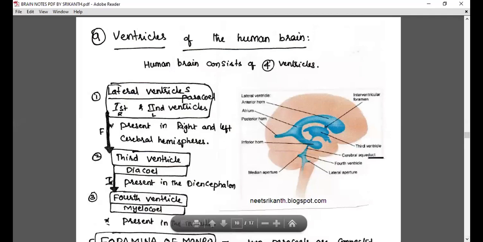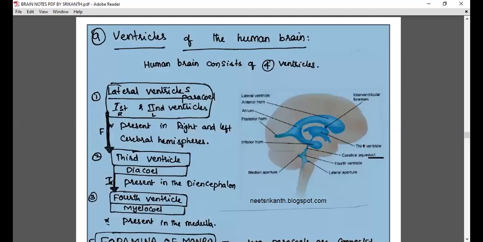Ventricles. The cerebral hemispheres have two ventricles, which are called 1 and 2 ventricles or lateral ventricles. I'll go a little faster because we learned this in the earlier class. That 1 and 2 ventricles or lateral ventricles are paracoel. The ventricle of the diencephalon is called diacoel. This is the third ventricle. Okay, so these are 1 and 2 ventricles. And the fourth ventricle is here, which is there in the medulla oblongata. What do you call it? The fourth ventricle or myelocoel.